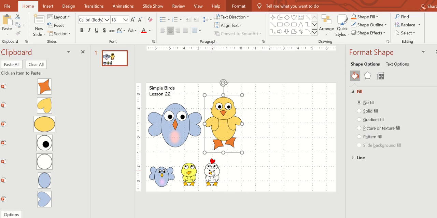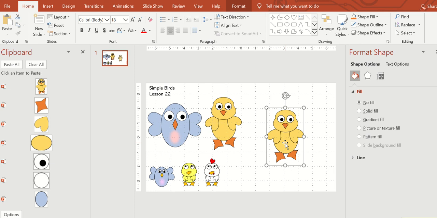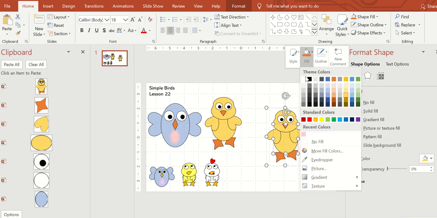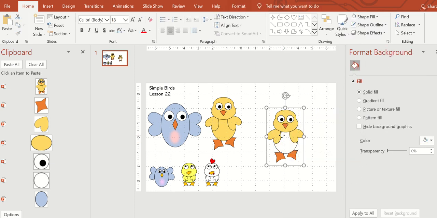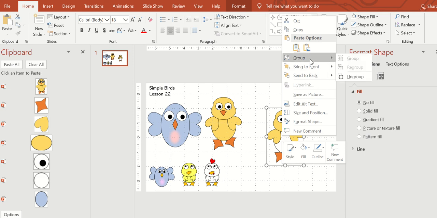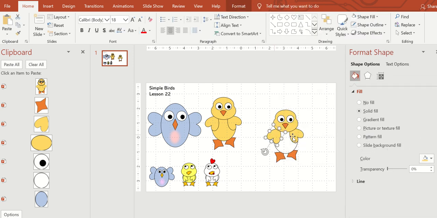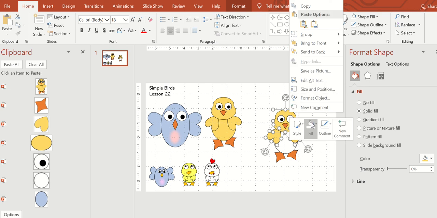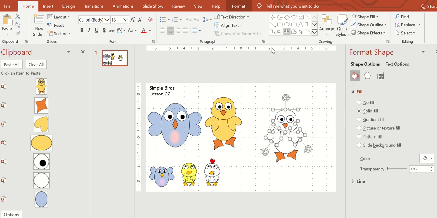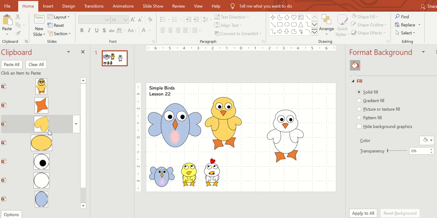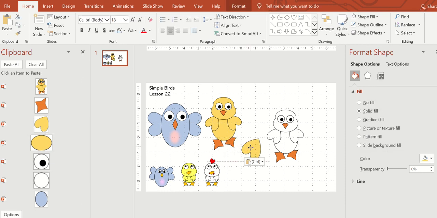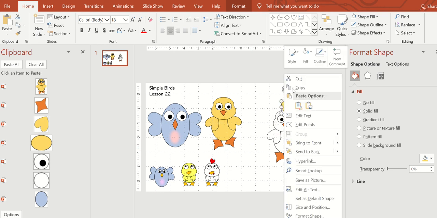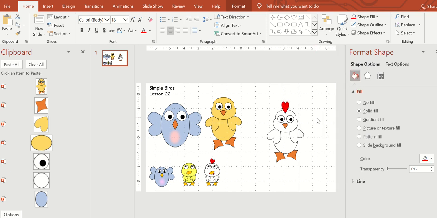And how I made this rooster is I just copy and paste and just change it to white. And it might be best if I ungrouped them all. And I just changed to white. And for the top, I just used the heart shape. Made it a little bit smaller, skinnier. And I changed it red.